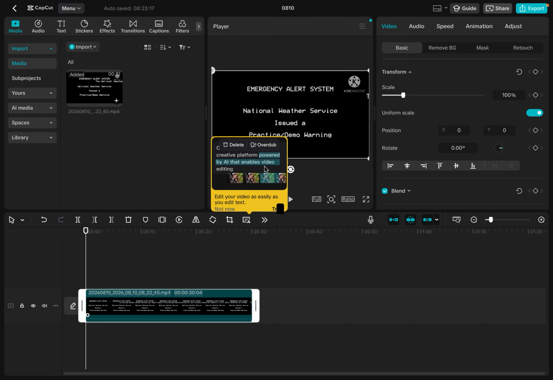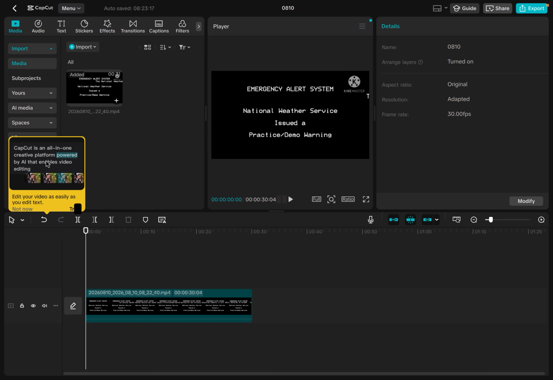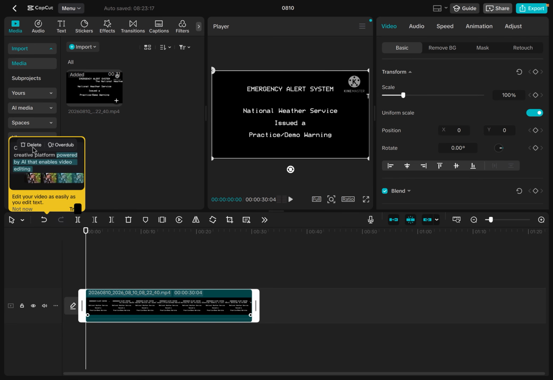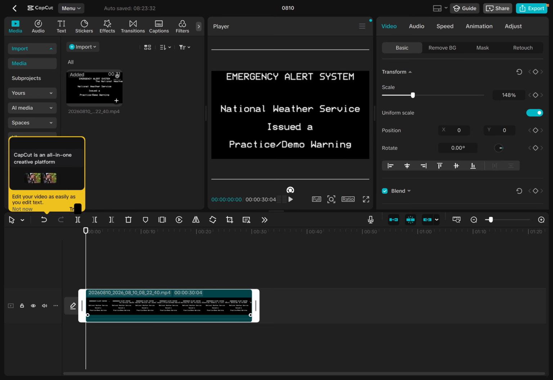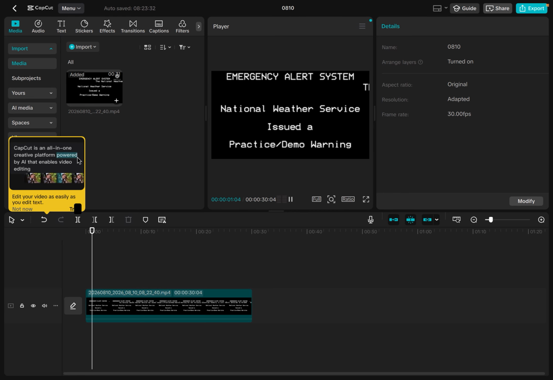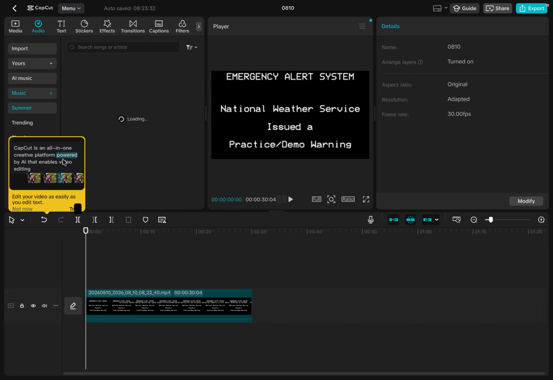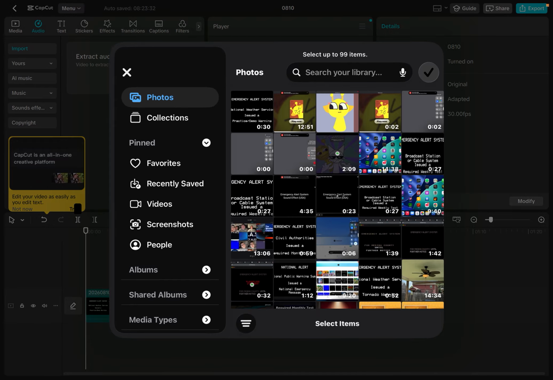And then if you want to delete the icon, don't use the KineMaster preview. Just make the screen big like this. Next, what you're going to do is add some audio. If you want, you're going to have to screen record the audio. So that's why I'm going to import the screen recording I did.